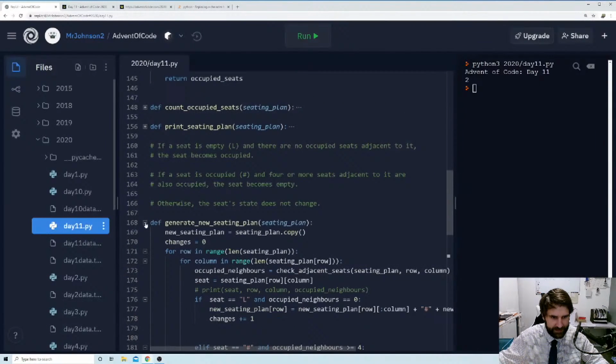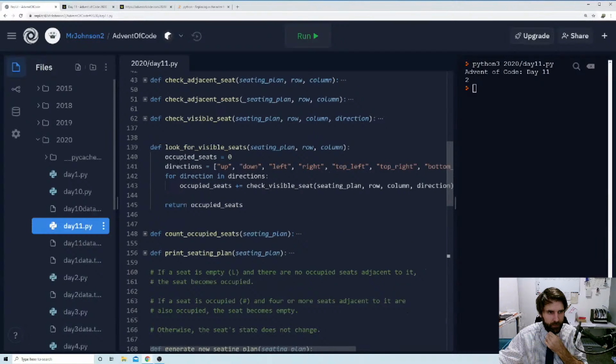When we generate a new seating plan, we are doing all of this and we are checking adjacent seats. So what does this do? Look for visible seats. We just want to go through each row in each column, and then we just want to pass it that row and column number, right? So we can be a bit more simple with this.